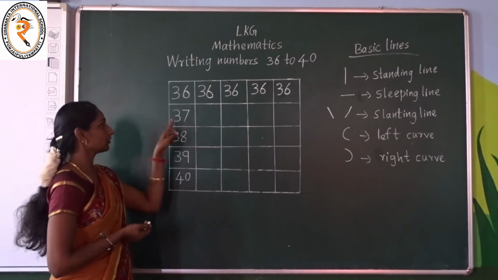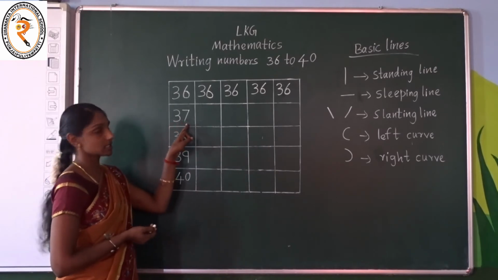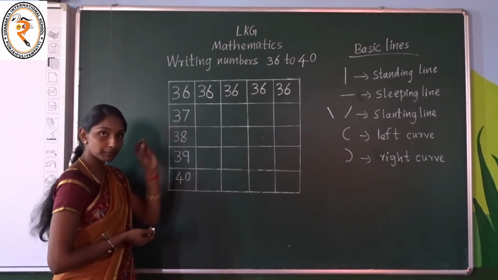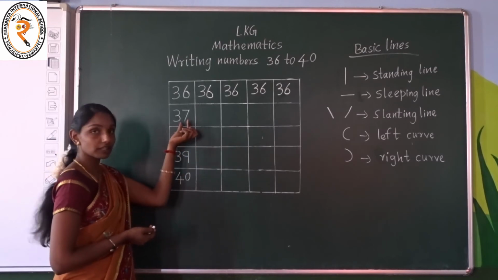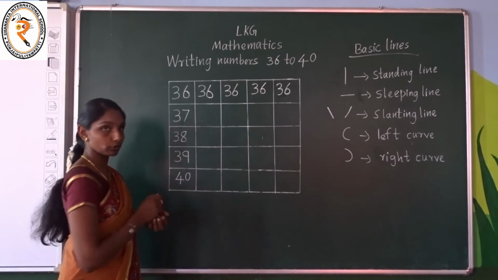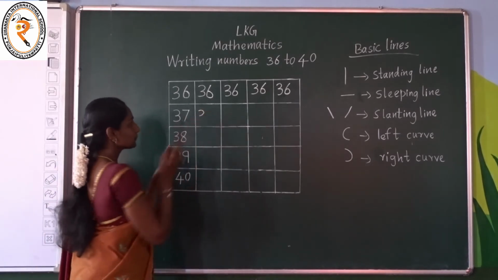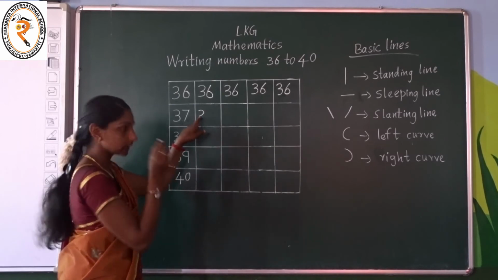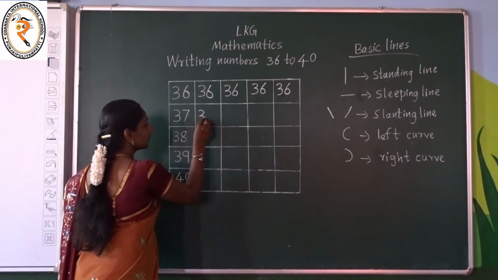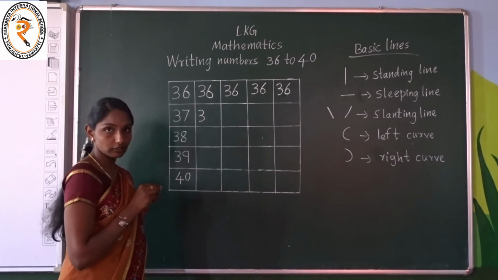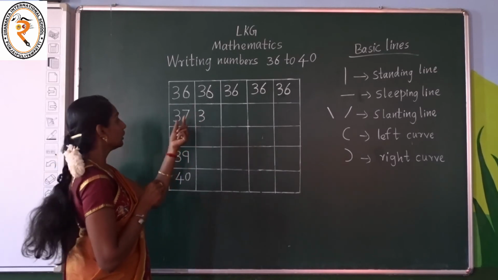Number 37. 3 7 37. First we have to write number 3. After that, what number? We have to write number 7. Okay children? Come on. To write number 3, first we have to put a right curve. And next from here we have to put one more right curve. This is number 3.